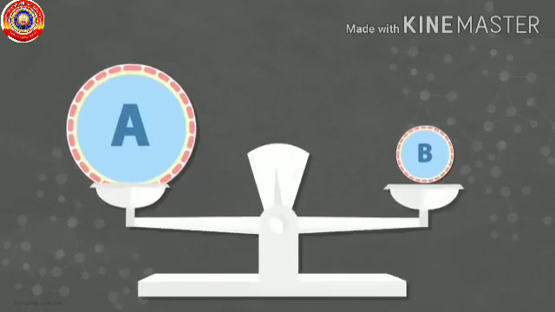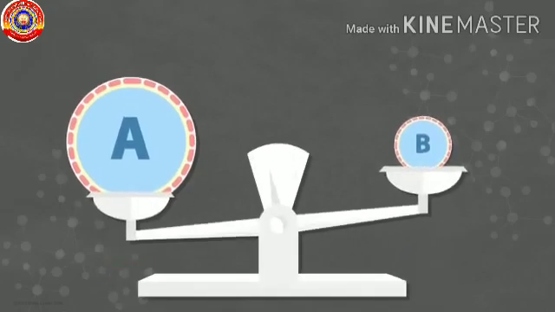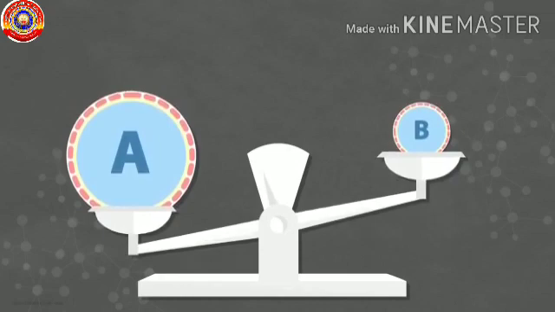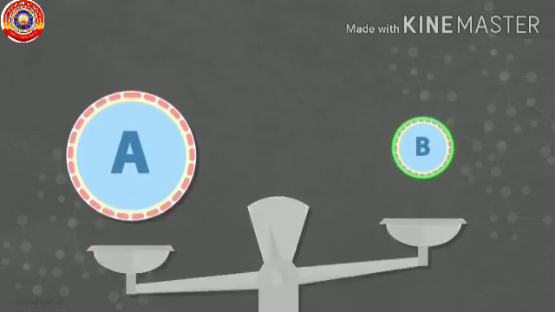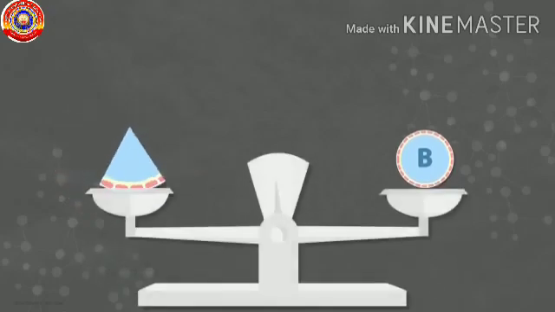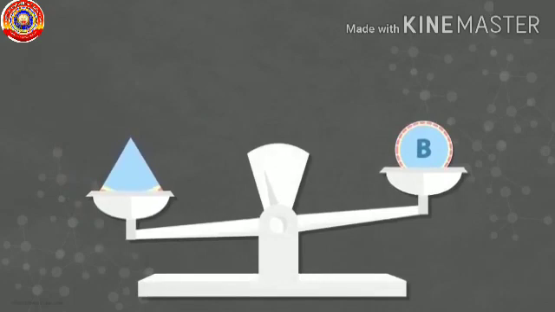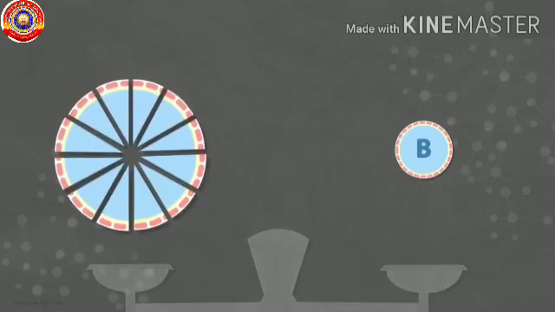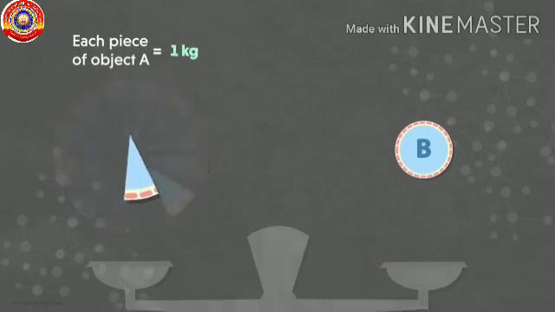Let's weigh A and B on either side of the balance. What happens? A is heavier, so it goes down. So we need a small one to compare the weight of B. For that, let's cut A into 6 equal pieces and compare one such piece with B. Again, that piece is heavier, right? So we need a smaller one to compare B. Let's cut A into 12 equal pieces so that each piece weighs 1 kg.